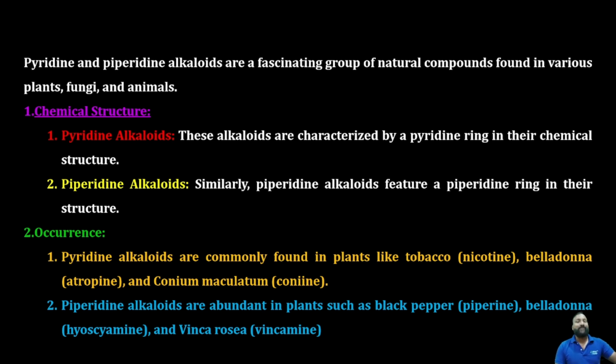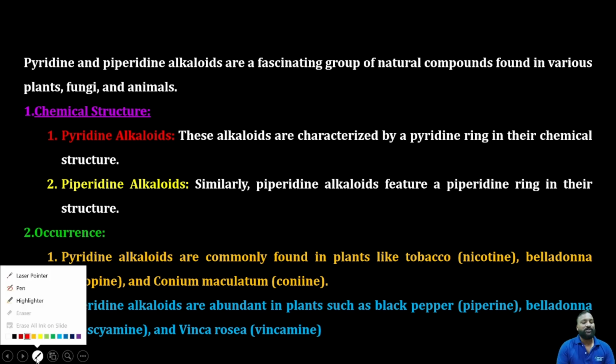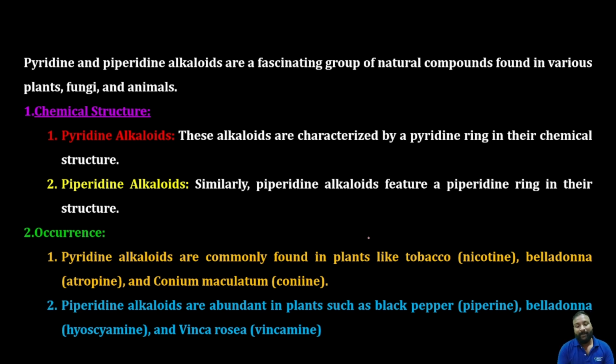Coming to the occurrence: what is the major distribution of these piperidine and pyridine alkaloids in different families and taxonomical species? First we'll see the pyridine. These pyridine alkaloids are commonly found in tobacco, belladonna and conium maculatum. These are nothing but nicotine, atropine and conine. So these will be the pyridine alkaloids. You should remember that, and you need to distinguish which one is a pyridine alkaloid and which one is a piperidine alkaloid. You should know that immediately.